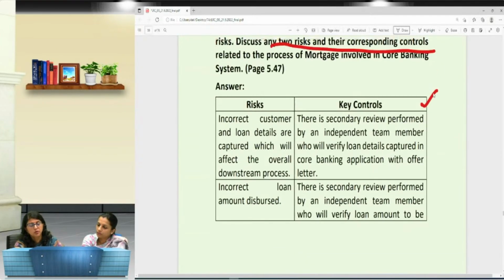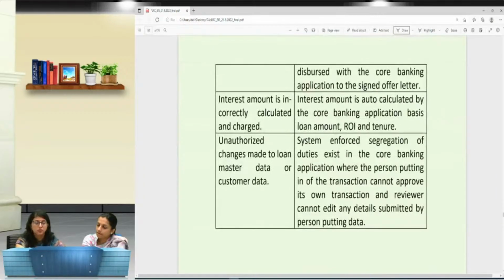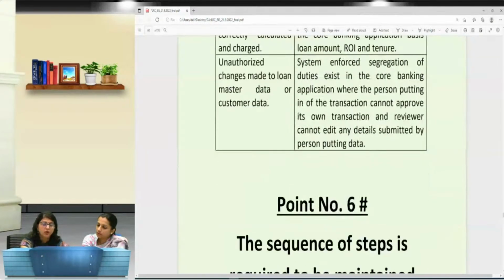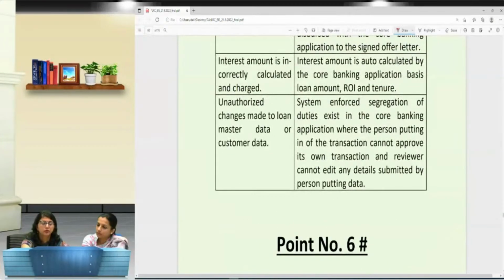So if the question is of say 4 marks, you will have to mention all the 4 risks and all the 4 corresponding controls. But if the question is of say only 2 marks, then you will simply be writing about any 2 risks vis-a-vis their control. Okay, this is what is expected, and the examiner will look for those. Shouldn't be a case कि risk यहाँ पर चलाया और उसका control आपने दूसरा ले लिया. There should not be that kind of a mix.